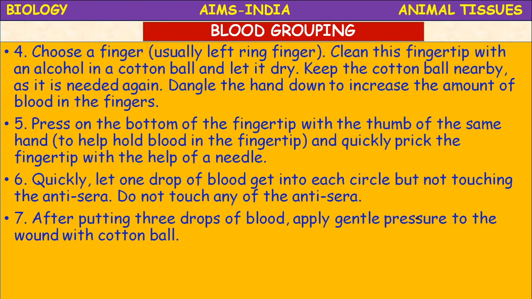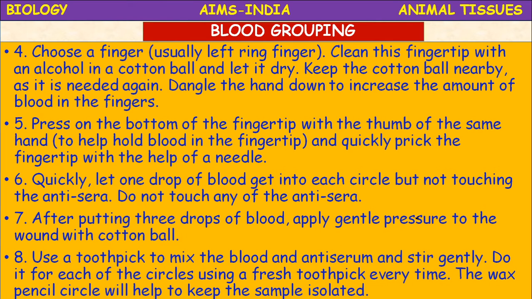So after putting 3 drops of blood, apply gentle pressure to the wound with a cotton ball. So already we dipped that cotton ball in the alcohol. So take that cotton ball, put it on that prick. Okay, we have made a small wound, no? So on that, press it gently so that the blood will clot.